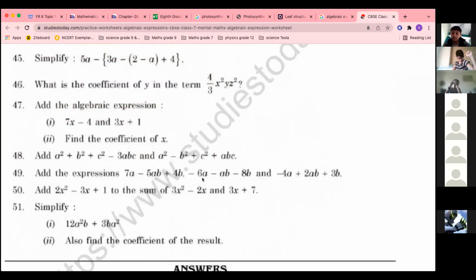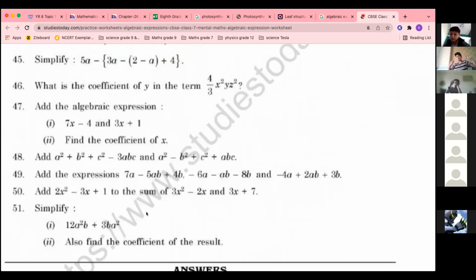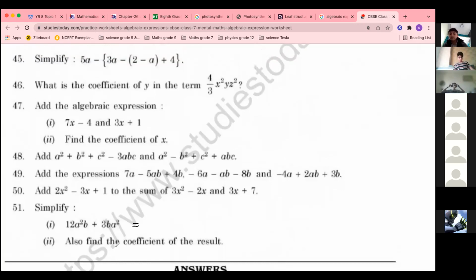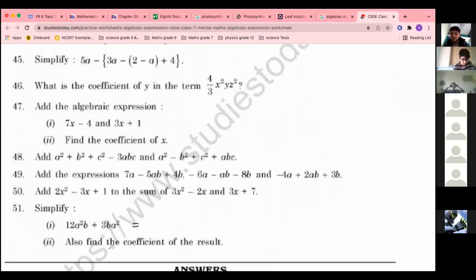So these type of questions you will get. See, simplify. 12a square b plus 3ba square. What is the answer? Tell me. Ma'am, the answer is 12a raised to 4, 15ba square. Correct answer. 15 a square b, you can say ab square, or ba square.